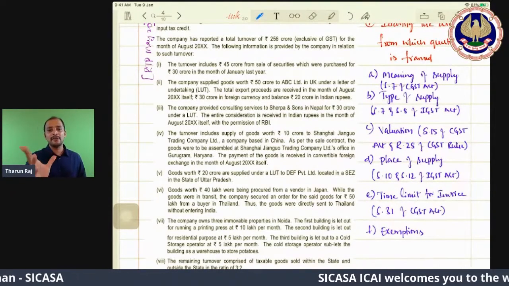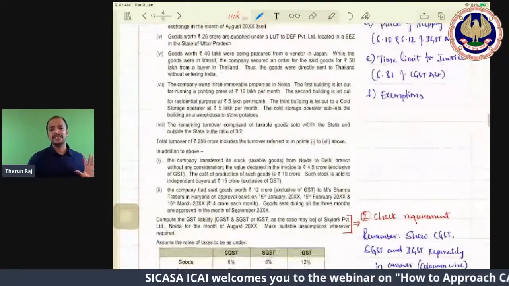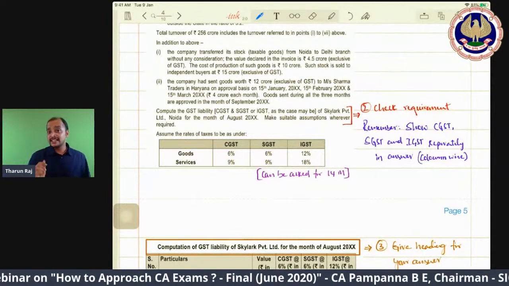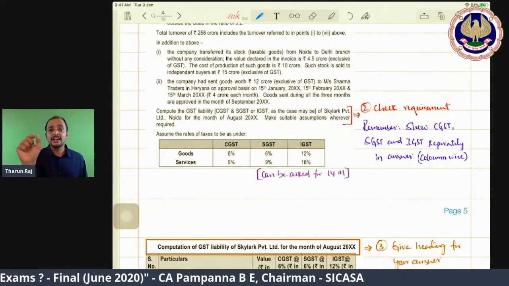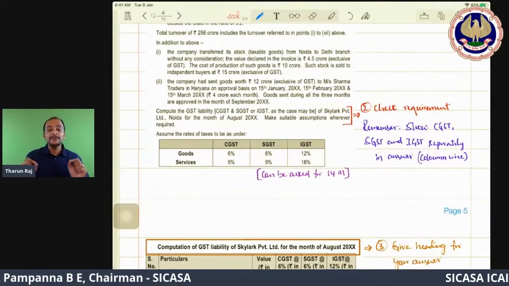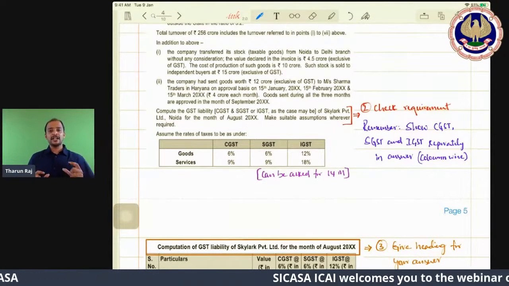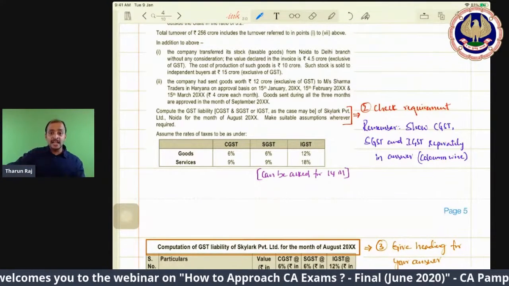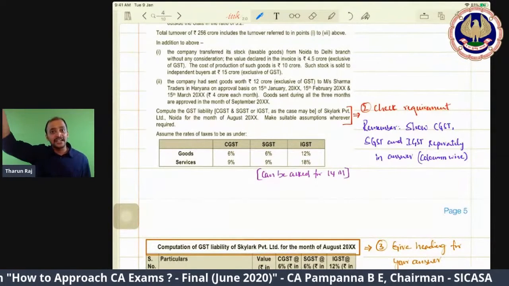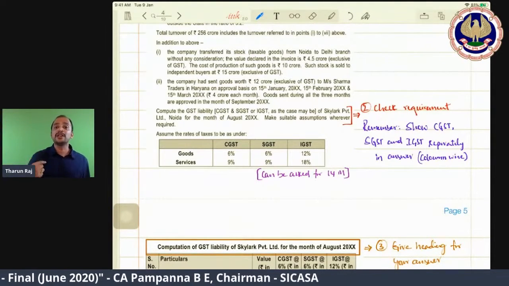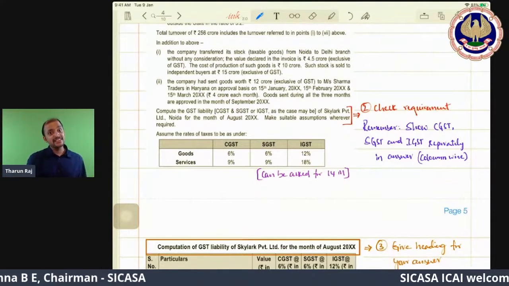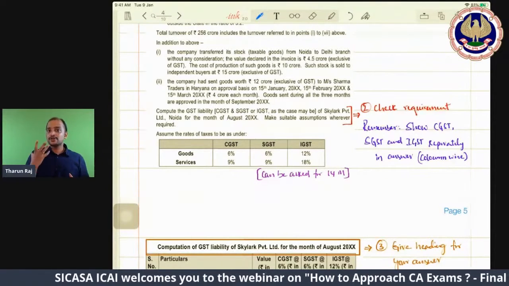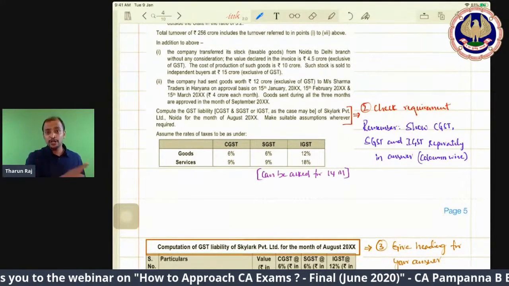This is an RTP question, so marks are not given, but if this question is asked, I can expect it to be for 14 marks. They are touching 6 different areas, so please be prepared. It is not that you read one chapter and forget it. When you are reading another chapter, if there is any interlinking with a chapter you have read, you should be in a position to connect that. When you solve this question, your outlook will completely change. As to how to approach this type of question, you need to practice.